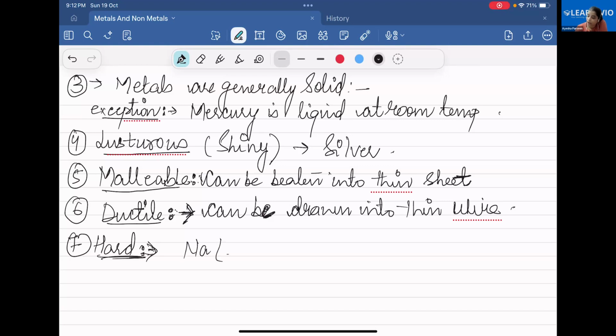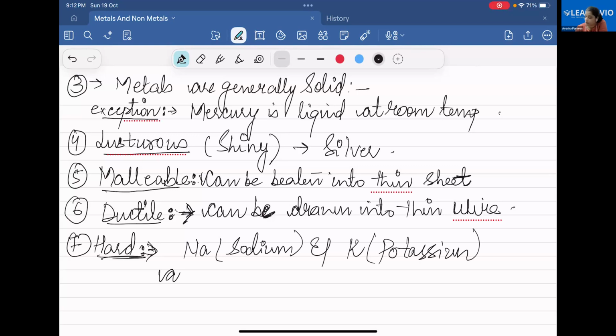Sodium. Na means sodium. Sodium and K, that is potassium. They are the metals which are very soft. They are so soft that they can be easily cut with a knife.